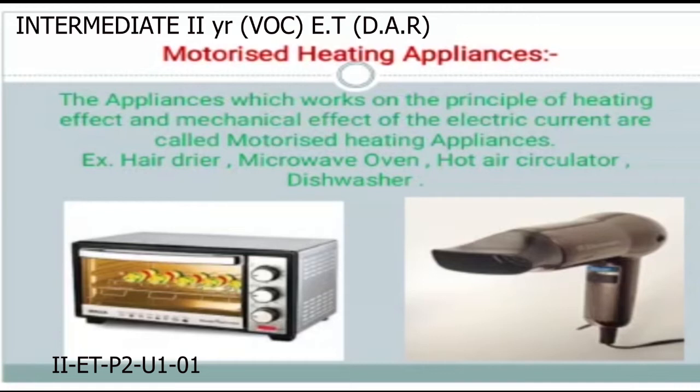These are the motorized heating appliances. First of all, domestic appliances are classified as four types: heating appliances, motorized appliances, luminous appliances, and other appliances. Heating appliances are also subgrouped into two types: non-motorized heating appliances and motorized heating appliances.